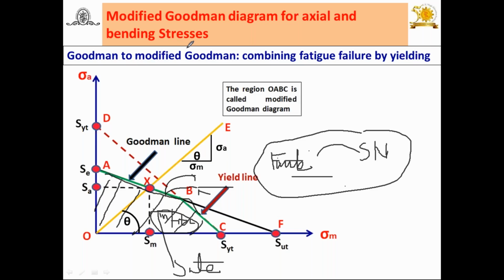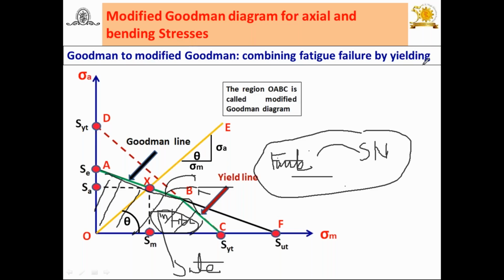Again, in the modified diagram, when it comes under the region of safety or the unsafe region, based on that you can decide whether you have to go for an infinite life problem or a finite life problem. For finite life, the SN curve; for infinite life, the endurance limit. That is the thing which is associated with the modified Goodman diagram.